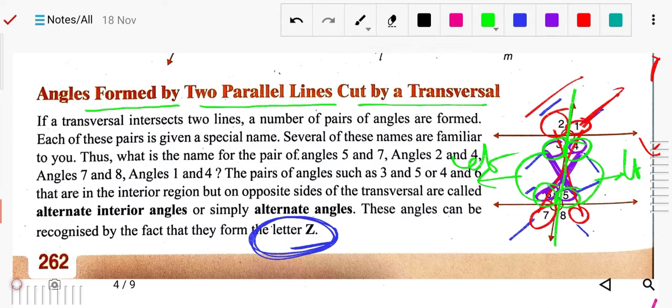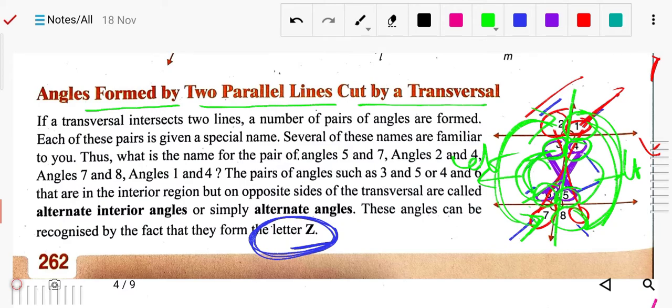So this type of angle is called co-interior angles. Co-interior means they are interior and on the same side. Likewise 2 and 7 are exterior and on the same side, so you can say co-exterior angles. Like 1 and 8, they are on the same side and outside, so you can say co-exterior angles. Inside same side is co-interior. Outside same side is co-exterior.